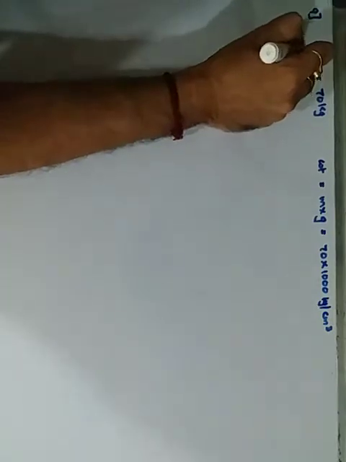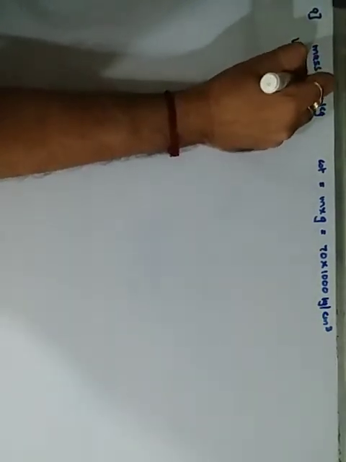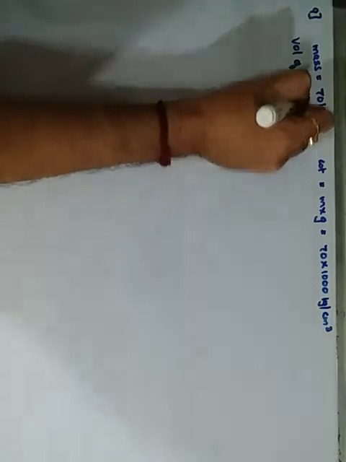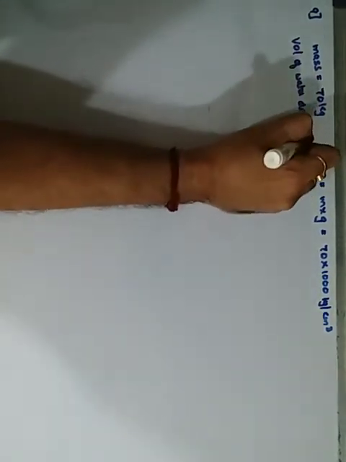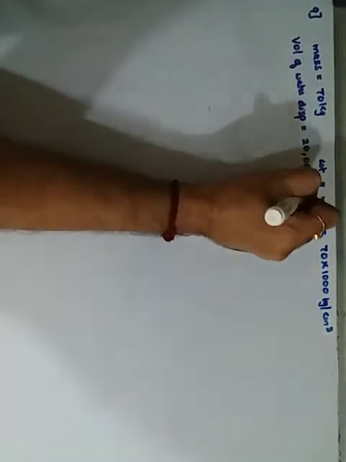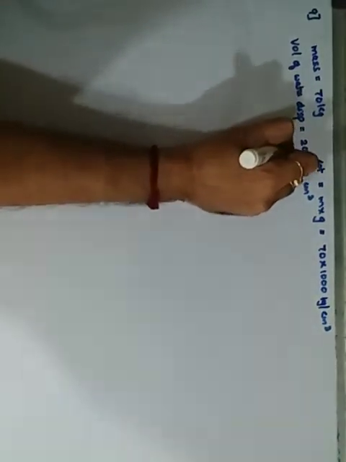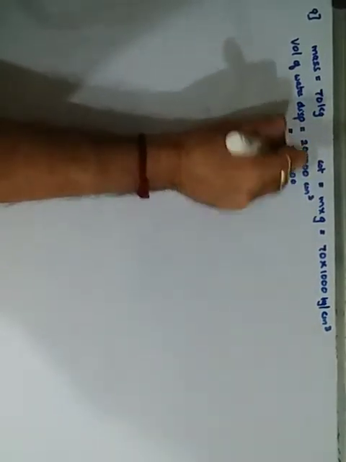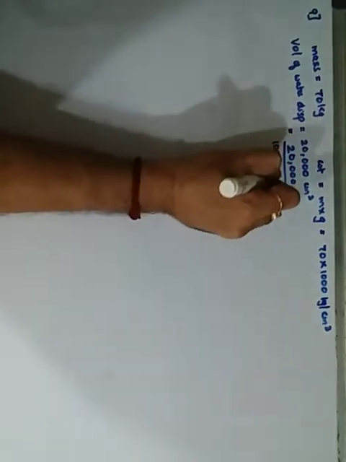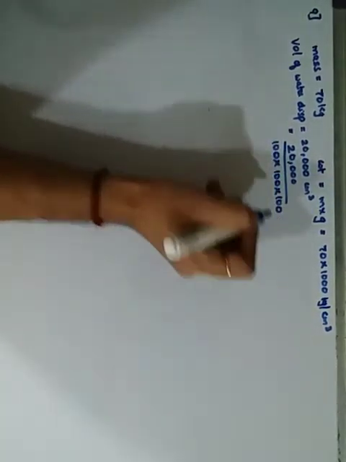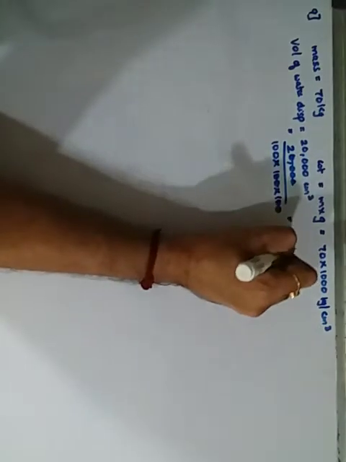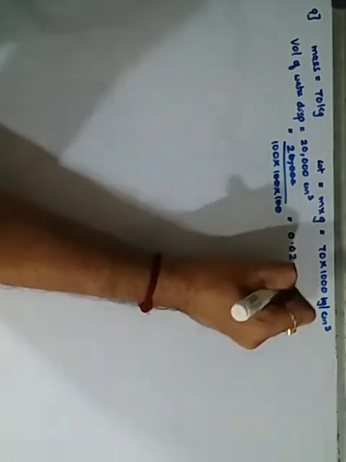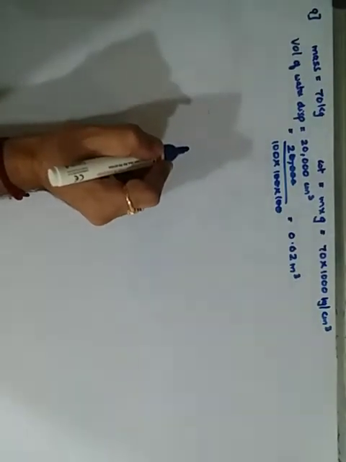In the same way, the volume of water displaced is 20,000 centimeter cube. To convert it into meter cube, I divide by 100, one more 100 and one more 100. Four zeros and four zeros, two zeros remain, so 0.02 meter cube. So this is the volume of water displaced.